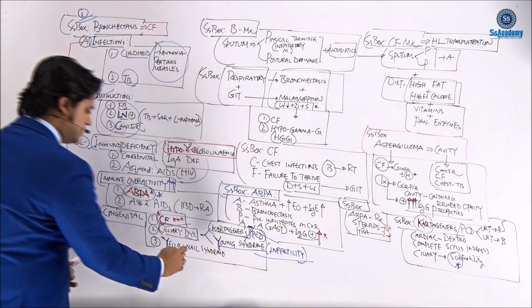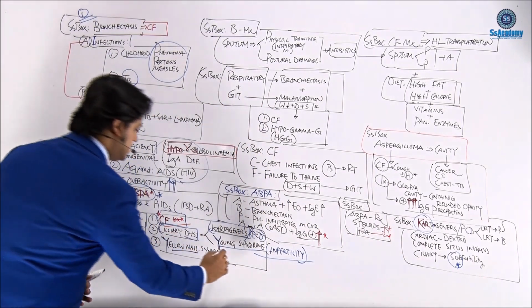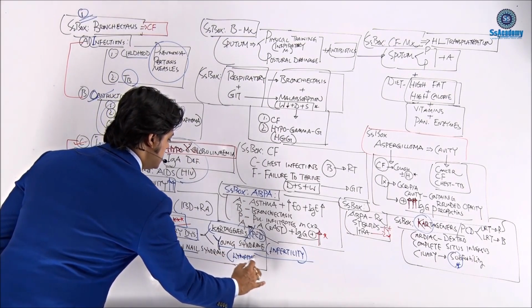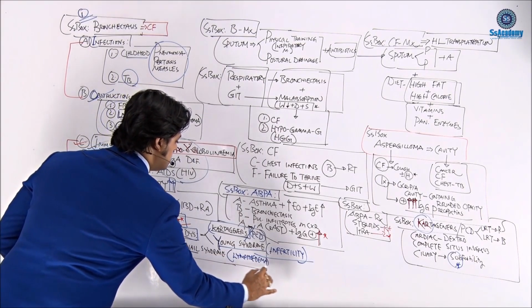And yellow nail, of course, there will be the yellow nail. Just within the bracket, just write it down. There will be lymphoedema, another point that you need to know.